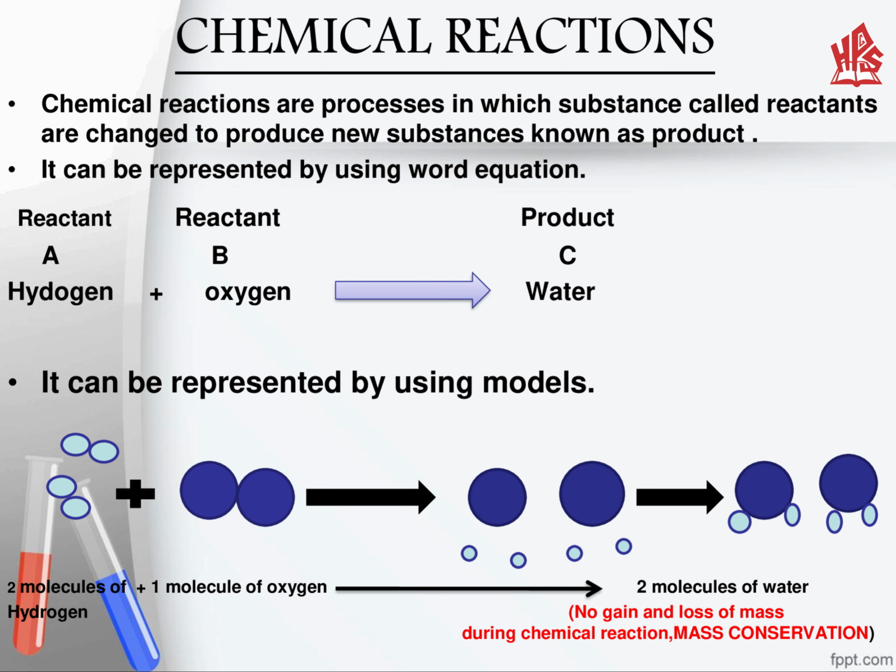As you can see in the model representation, we have taken two molecules of hydrogen and one molecule of oxygen. When they combine together, they form two molecules of water without any gain or loss of mass, which is known as mass conservation.